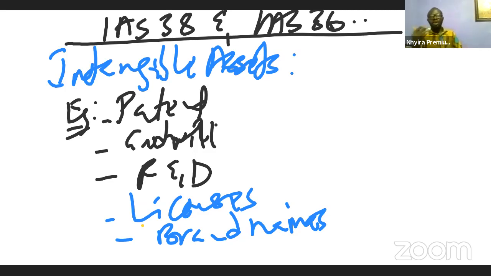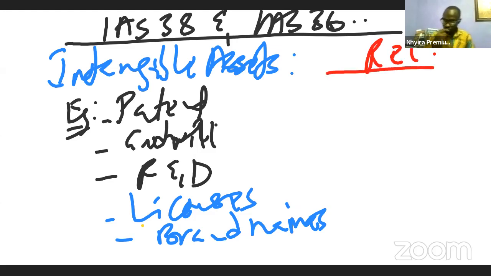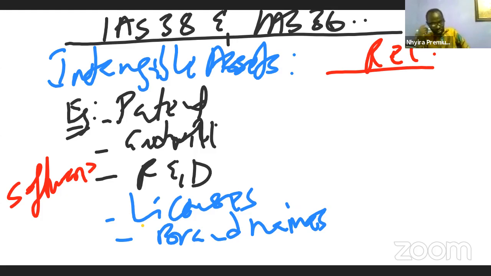Now, what is the recognition criteria? Remember I told you when you pick any standard, you have to talk about these things, right? So what is the recognition criteria for intangible assets? Miriam is having a question. He said, software is also an example of intangible assets. Yes, that is true. Software is an intangible asset. So that is also part of it.